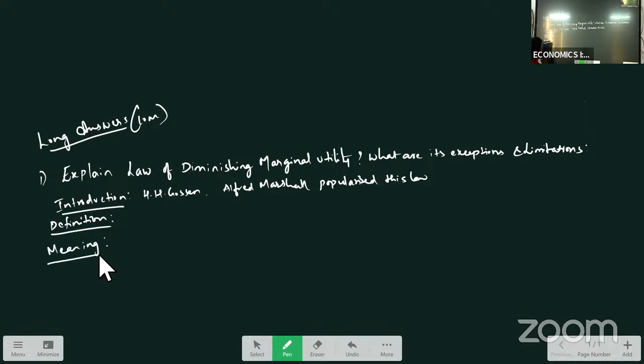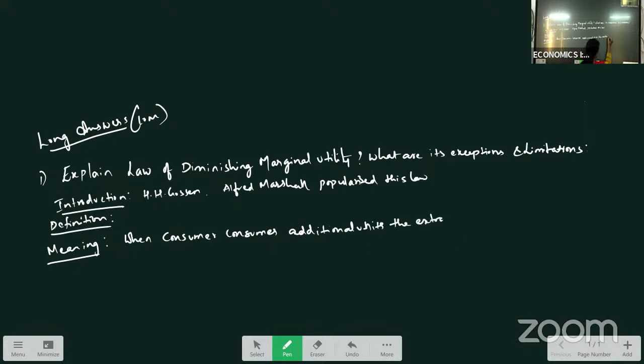So after the definition, you will write the meaning of the law. What was explained in the meaning? In meaning, they say that when the consumer consumes additional units, the extra satisfaction from the extra unit diminishes.